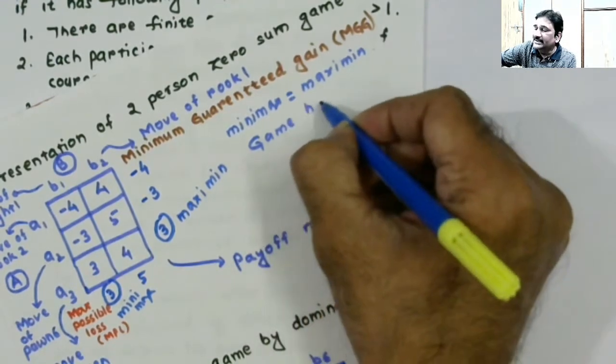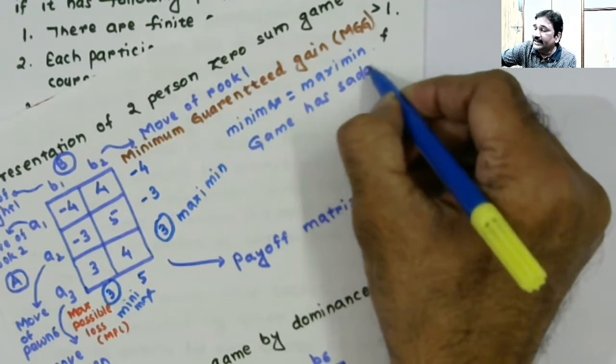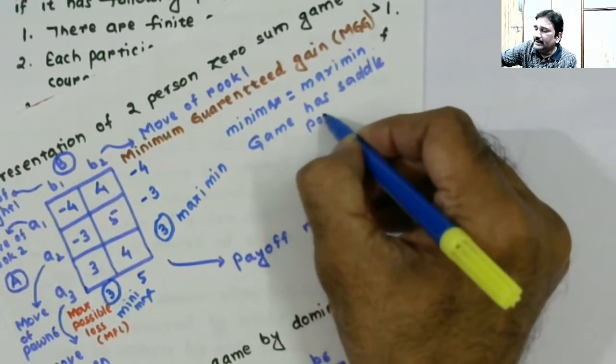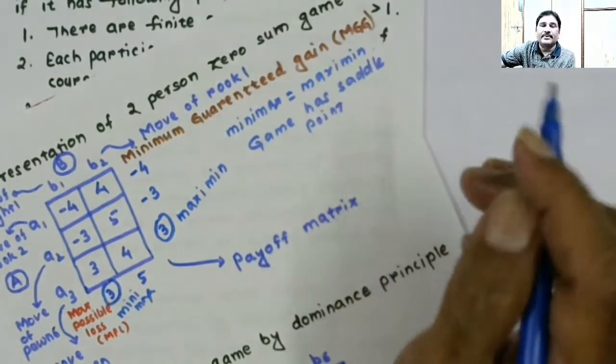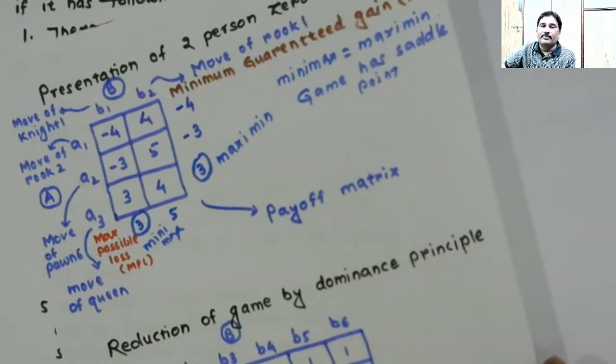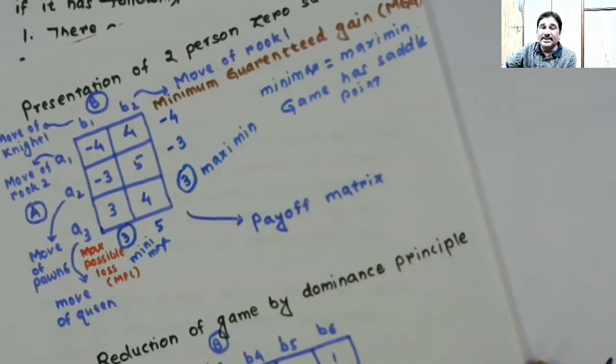It is a balanced game. And the game is solved right there. I know very well what will be played by player A and what will be played by player B.